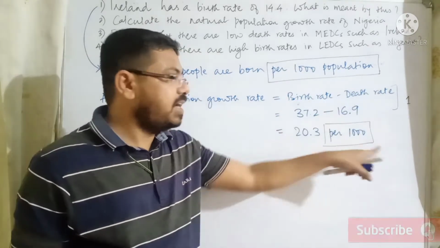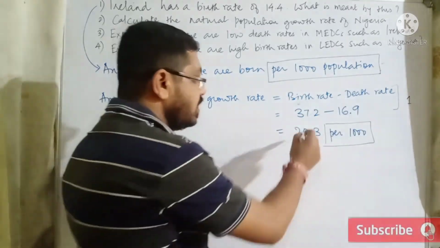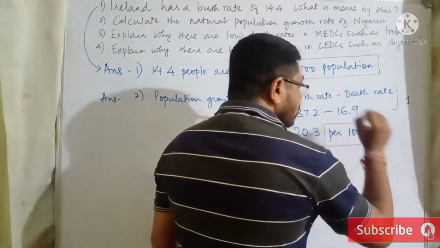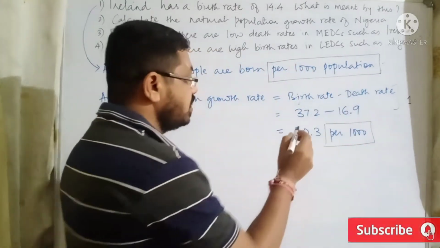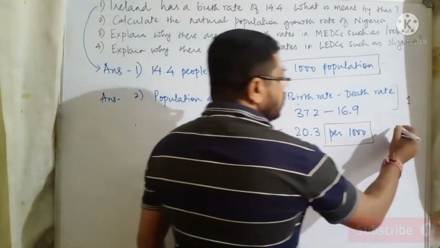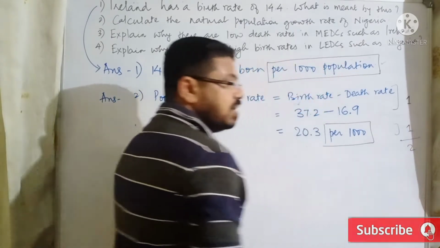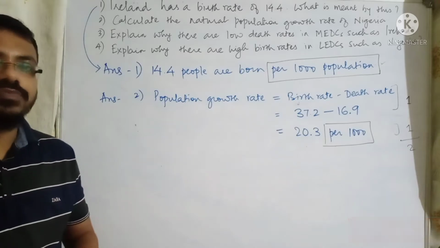So your process is right, you are getting 1 mark. Your final answer is also correct, but you have missed per 1000. You have not mentioned per 1000. It means that here you are not going to get 1 mark. But if you have written 20.3 per 1000, you are getting 1 mark over here. So total number of marks you are getting 2 out of 2.